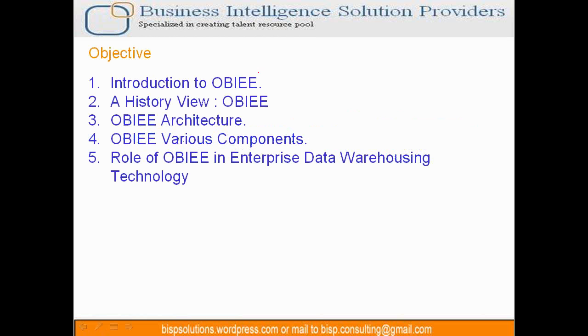So the objective of this session: what is OBI? A brief about OBI. When you look at the history of OBI, you get to know how the transition happened, and therefore you understand what the capabilities of the product are. There are some built-in solutions which are legacy from Siebel and Oracle architecture. What makes it so important that all companies, as a reporting solution, are deciding to move towards OBI? We also talk about the various components.